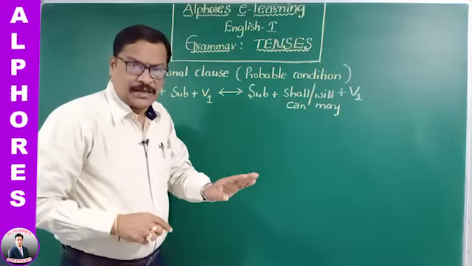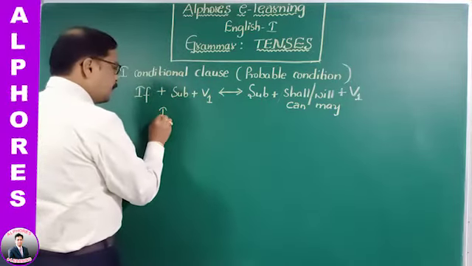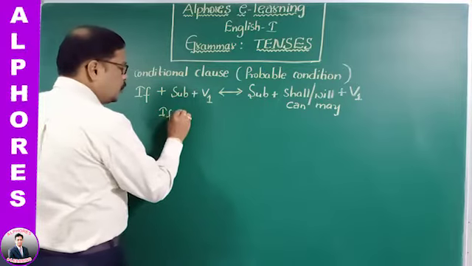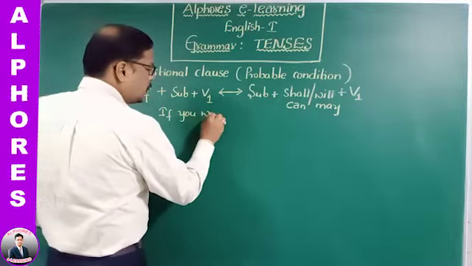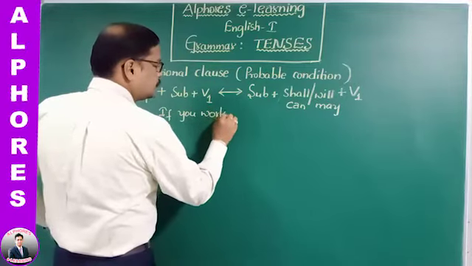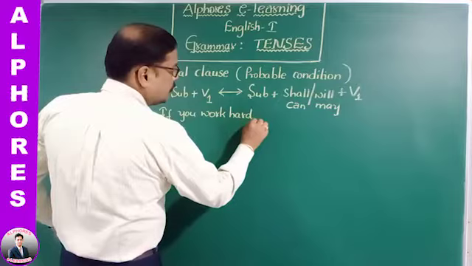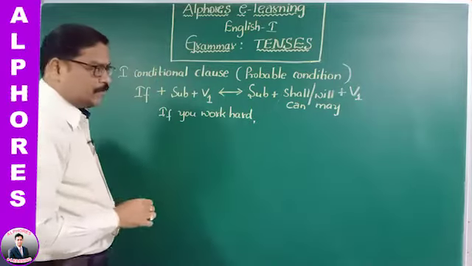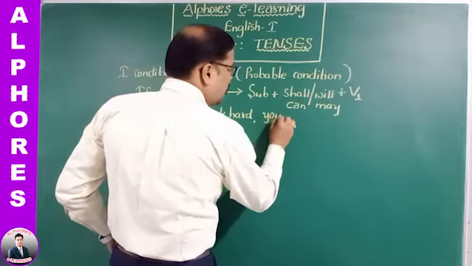Probability, for instance, let me give an example here.